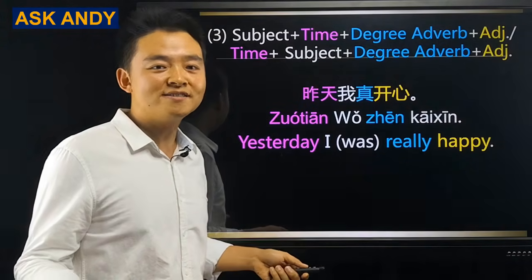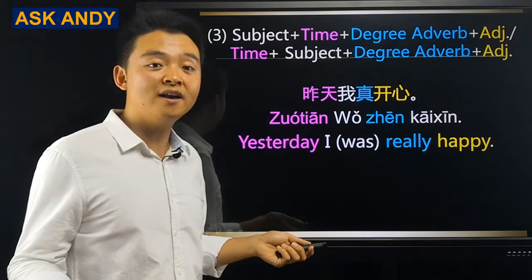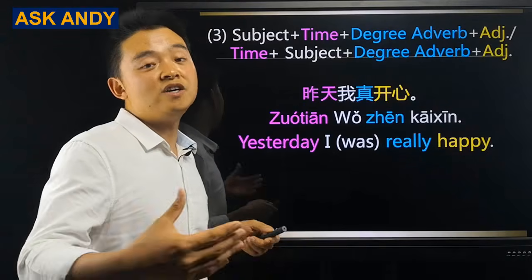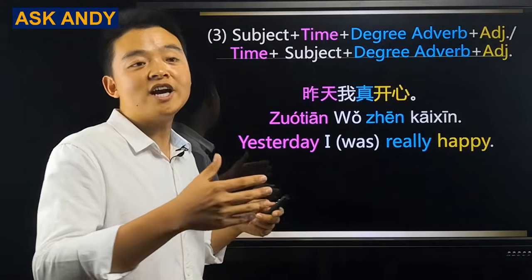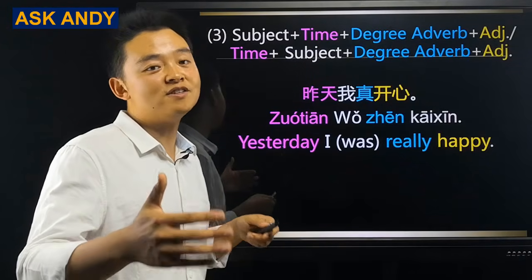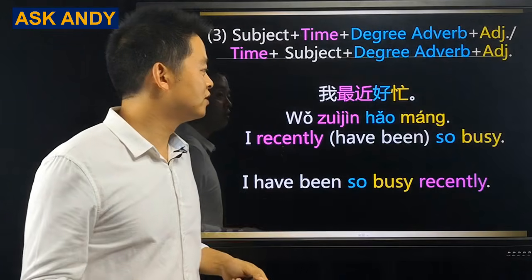Which one do I recommend? If you are a beginner, I recommend you to do it with the second structure. Why? Because it works also in English. Just make use of the similarities between English and Chinese to make it easier for you to learn Chinese. Let's move on. Another example.